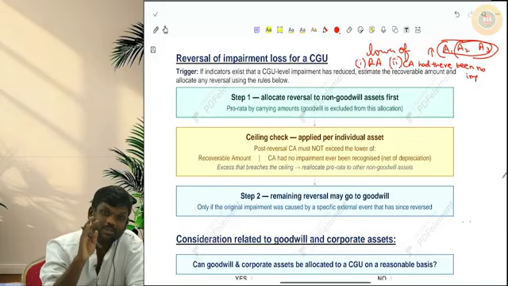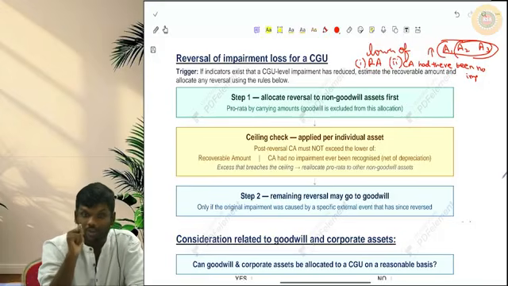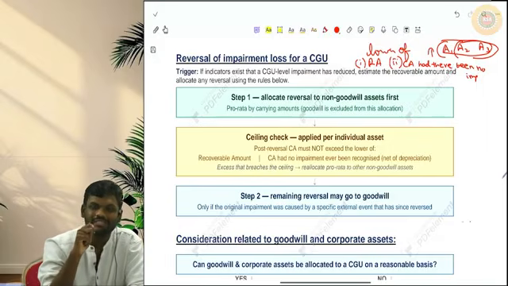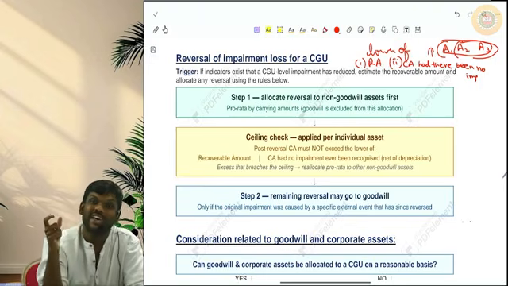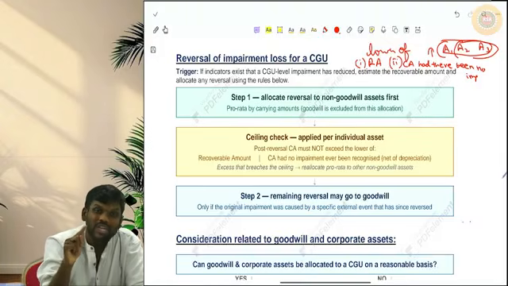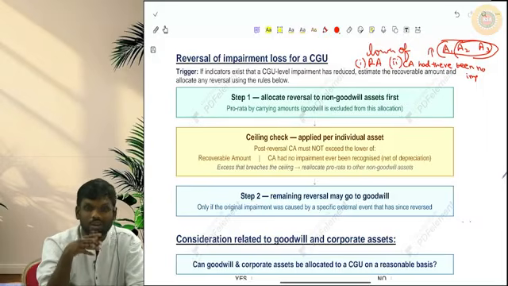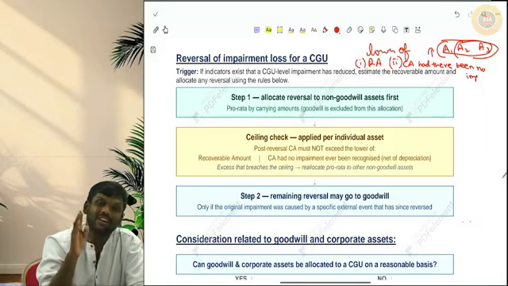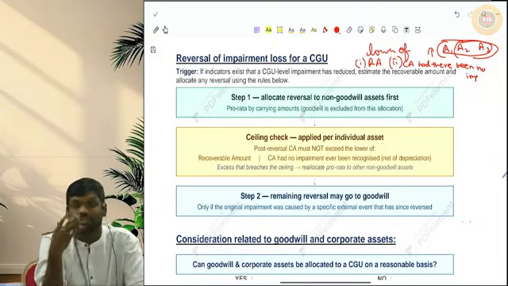At the time of charging, we charged fully to goodwill. At the time of reversal, for other assets, there are no conditions. For goodwill, if you want to reverse, AS-28 says you have to satisfy two more conditions. Okay, AS-28, tell what are those two conditions. Earlier, the impairment should have been caused due to a specific external event, and now the effect of that external event should have been reversed.